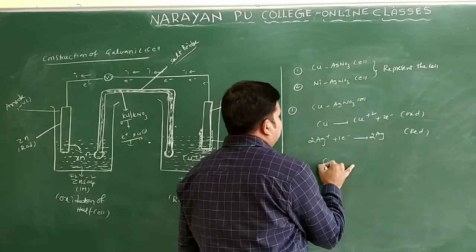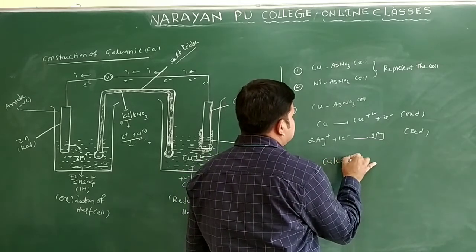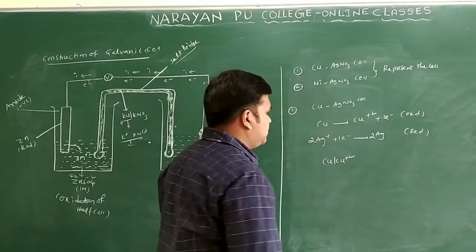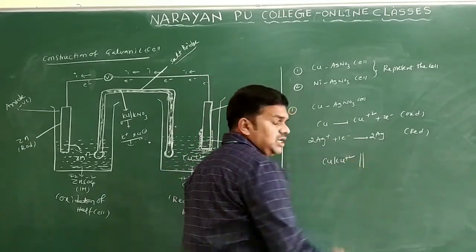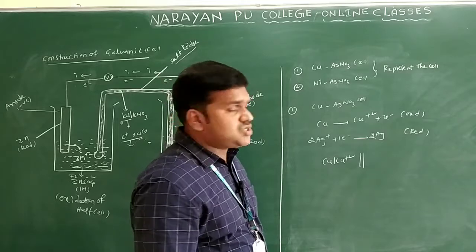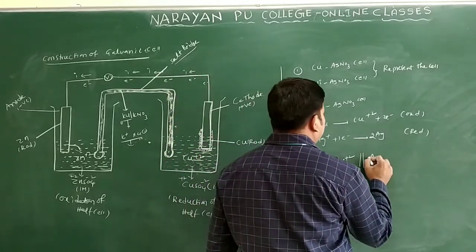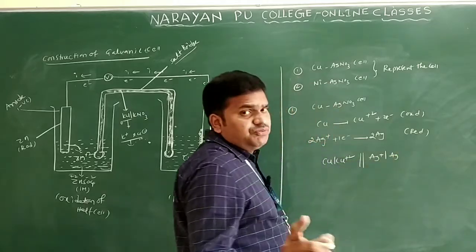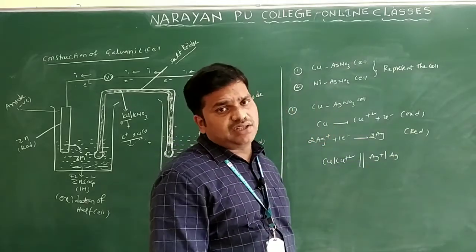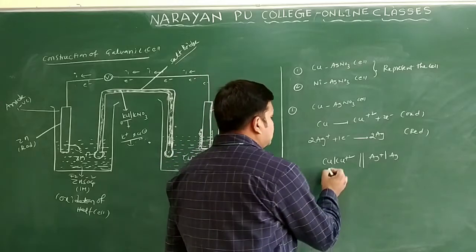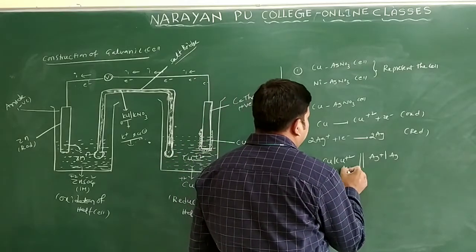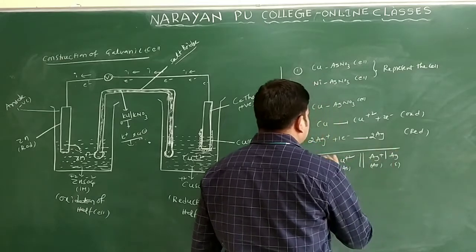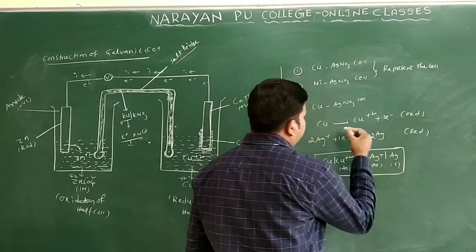If you want to write the oxidation and reduction half cells, how can I write here? I will write here Cu and Cu2+ because both undergo oxidation here. Both are separated by a double vertical line, which represents the salt bridge. What is the reduction here? The reduction is Ag+ and Ag. I already told you, if they give the concentration, you can write the concentration also. Copper is solid, this is aqueous solution, this is aqueous, and this is solid. So this is the representation of the cell.